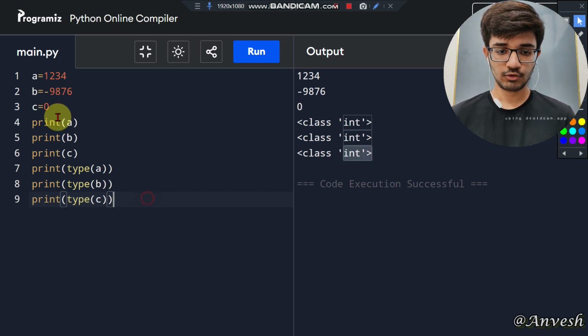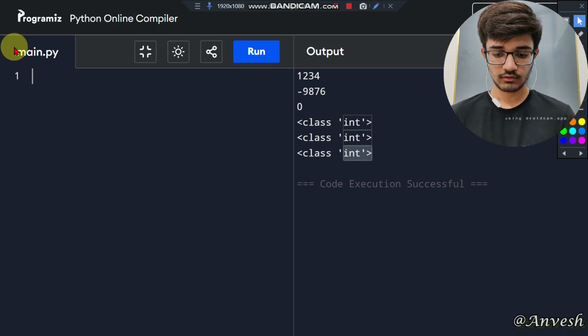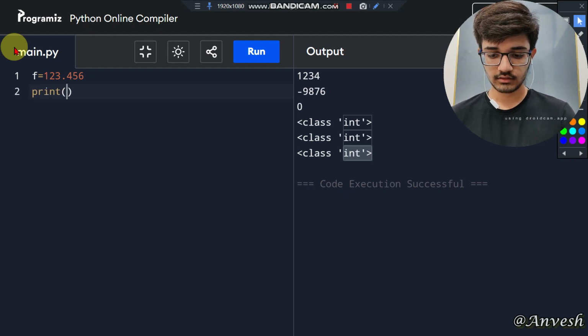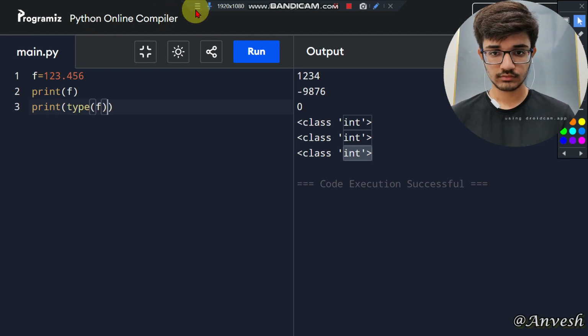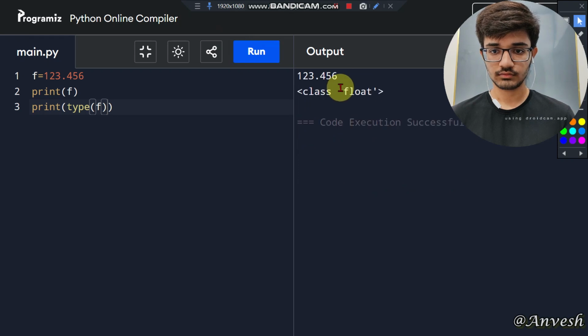So now let us see about the float data type. Let us take f as a variable and store a float value, suppose 123.456, and print f, and let us check the type of the value by using the type function. Let us run this now. So here it is a float data type.